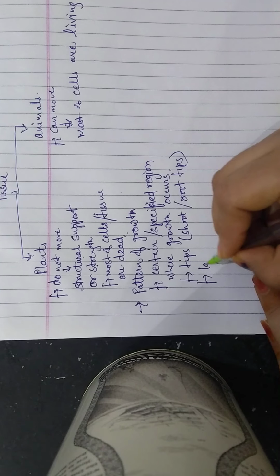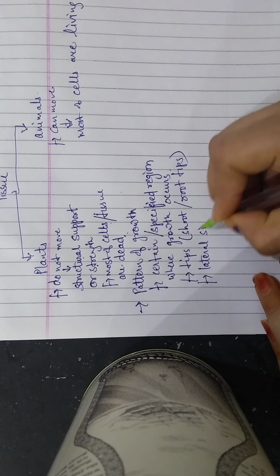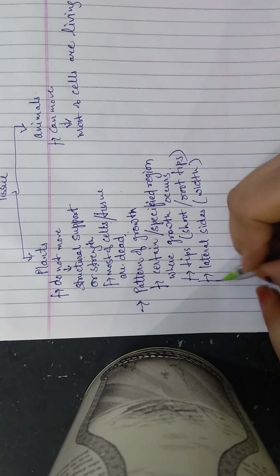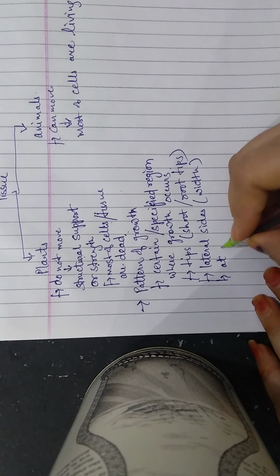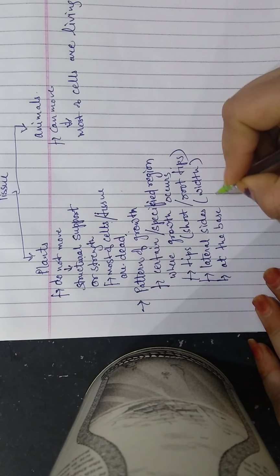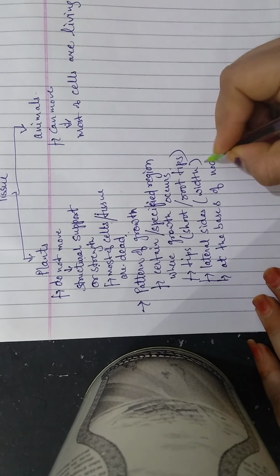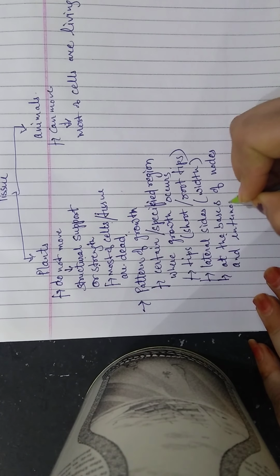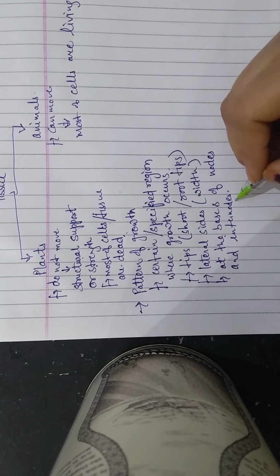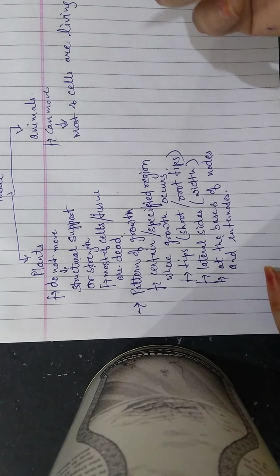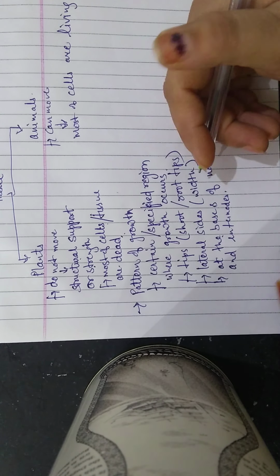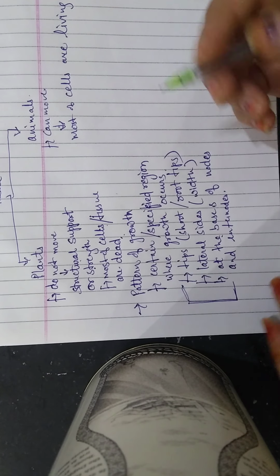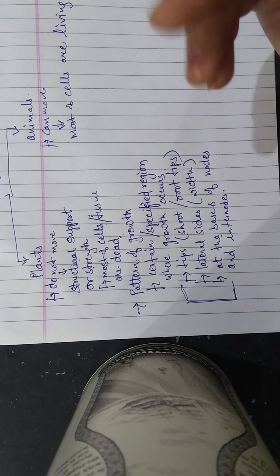Secondly, the lateral sides means the width of the plant, and the bases of nodes and internodes. Nodes and internodes, you know already, are the points from where the branches and new leaves grow in the plant. So these are certain specified regions where the growth of the plant occurs. It is not restricted for every part of the plant.